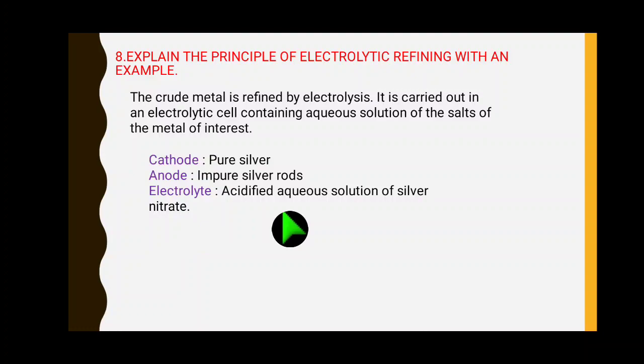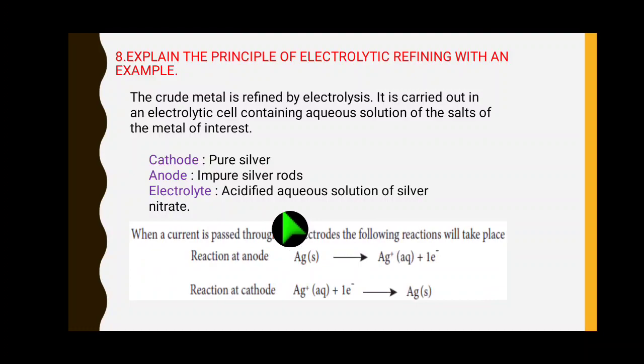During the electrolysis process, the silver from the anode dissolves in the silver nitrate and deposits on the cathode plate, so we can get pure silver. What is the reaction when current is passed through the electrodes?